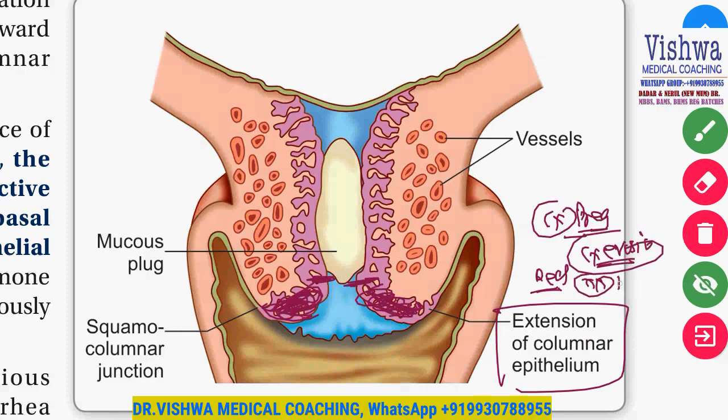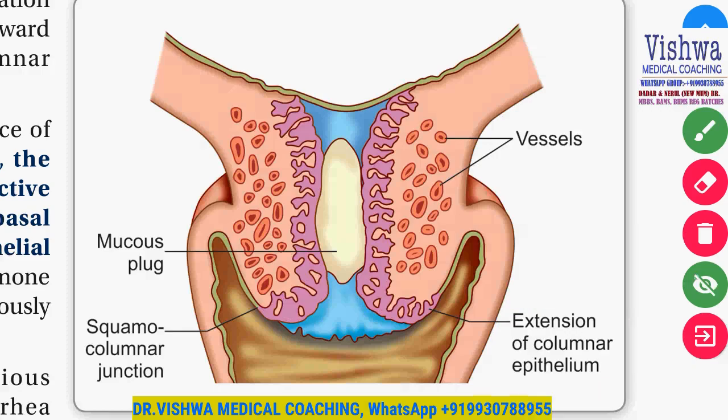If it is not pregnancy, it is pathological. If it is pregnancy, it is physiological. That is the reason in the beginning part only I said it is important to understand the physiological concepts behind pregnancy, so that we can understand what exactly is a disease, what exactly is not a disease. The red color epithelium comes a little outside, and that is called an extension of the columnar epithelium, and that looks like an erosion.